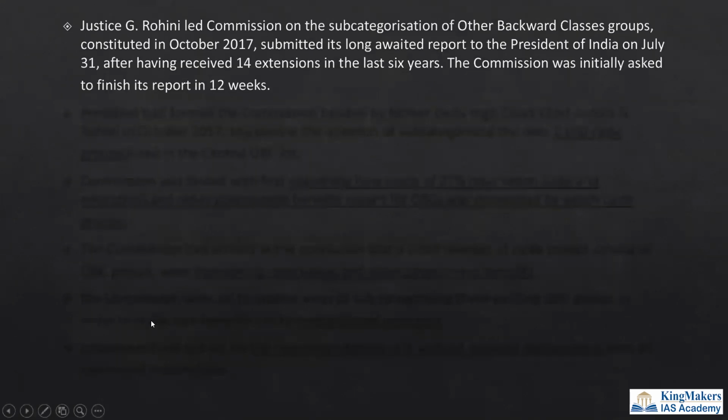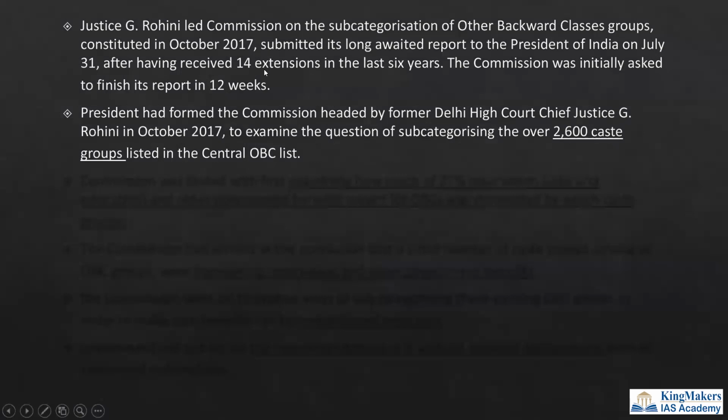And then the Rohini Panel Committee, which was formed in 2017, should actually have released a report in 12 weeks, but it got 14 extensions and it took 6 years for them to come up with the report. So this is one important problem that the author is also talking about. We will see that later. Another important job of this particular Rohini panel is to rationalize these 2,600 castes, that you have to understand.